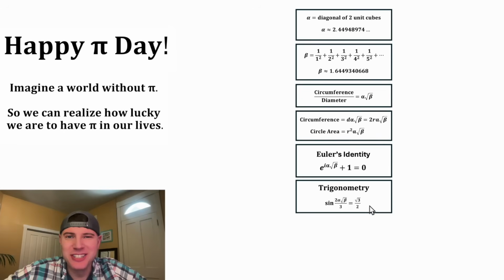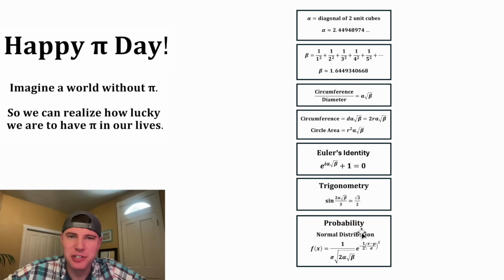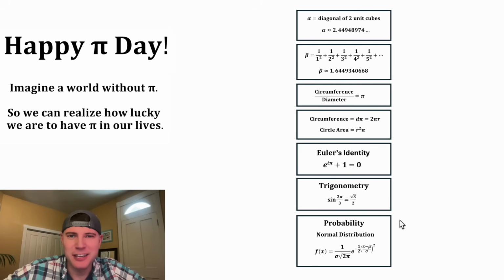Even college students studying probability would have the normal distribution function defined as 1 over sigma square root of 2 alpha root beta times e to the negative 1/2 x minus mu over sigma squared. This is what all our math could look like if we never had pi. But luckily, our society is different than this society. We assign the circumference over diameter equal to pi, and now thanks to pi, all of this math is much more elegant. Thank you, pi.